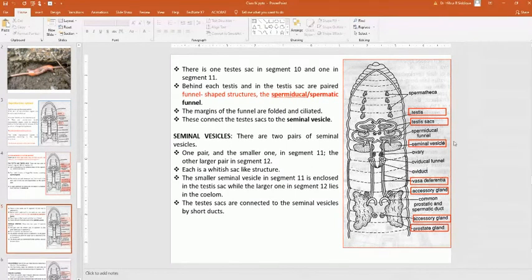Now we come to the seminal vesicle. There are two pairs of seminal vesicles present, one smaller pair in segment 11 and another larger pair in segment 12. The smaller seminal vesicle in segment 11 is enclosed in the testis sac, here this is the smaller one. The larger one in segment 12 lies in the coelom. The testis sacs are connected to the seminal vesicles by a short duct.